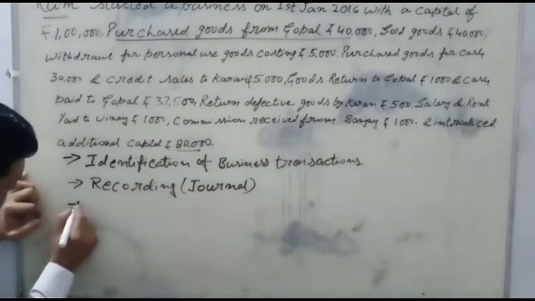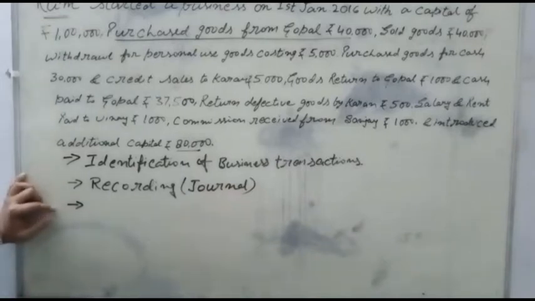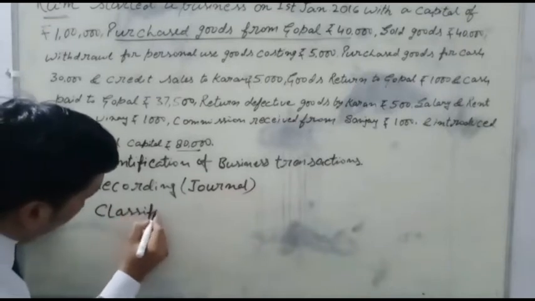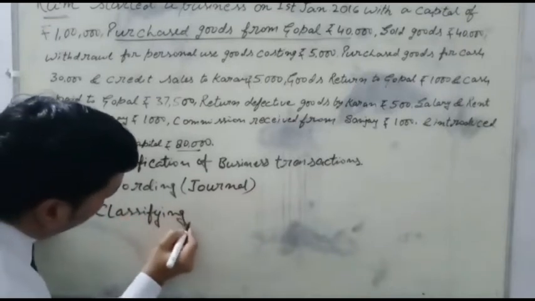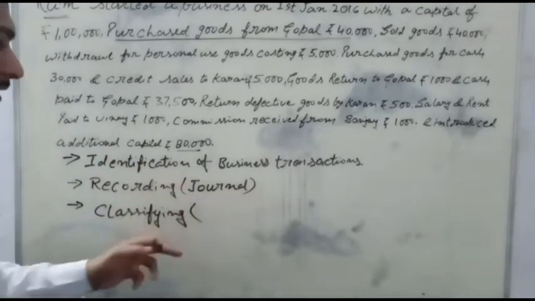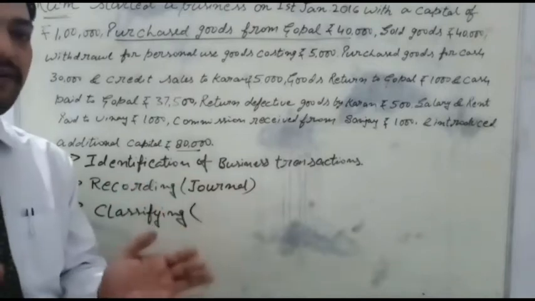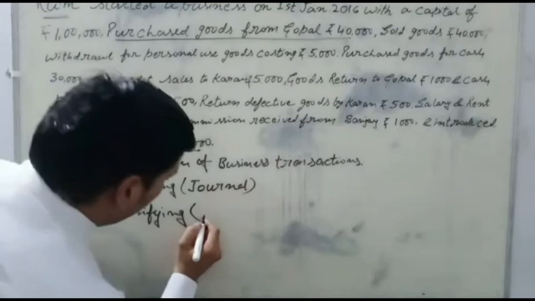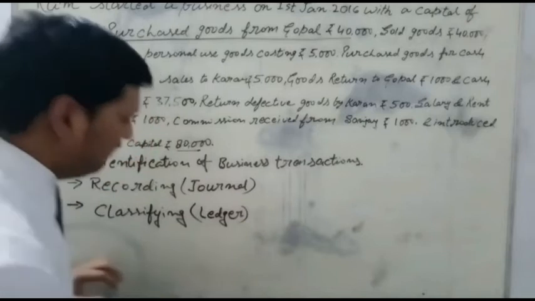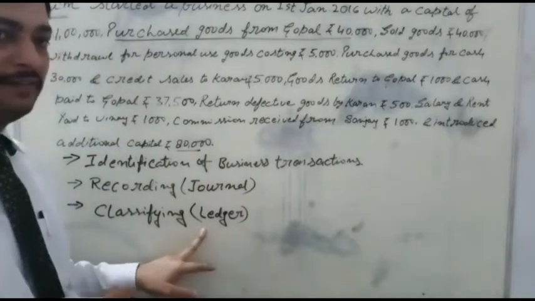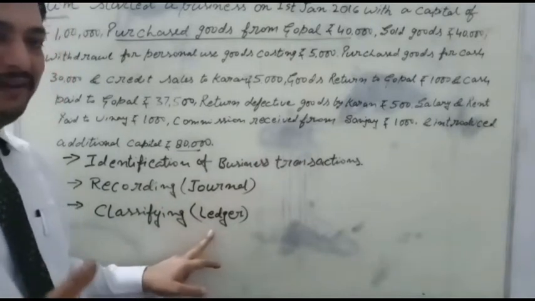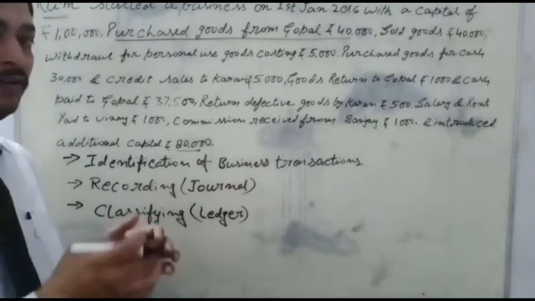Next process, students, is classifying. The entries we have recorded under the journal will be classified into different categories or accounts under the account of ledger. It is called a ledger. In the ledger, we will record all the transactions of the journal in chronological order. Chronological order means date wise. All the ledgers will maintain chronological order.